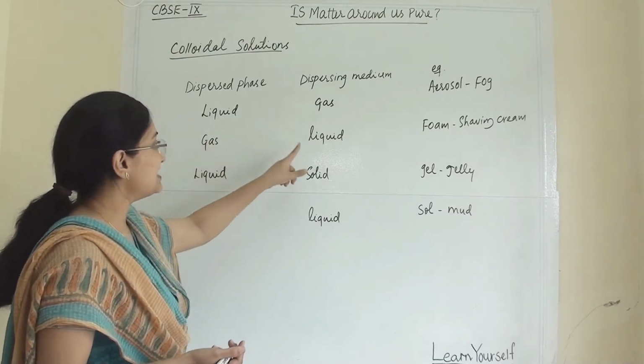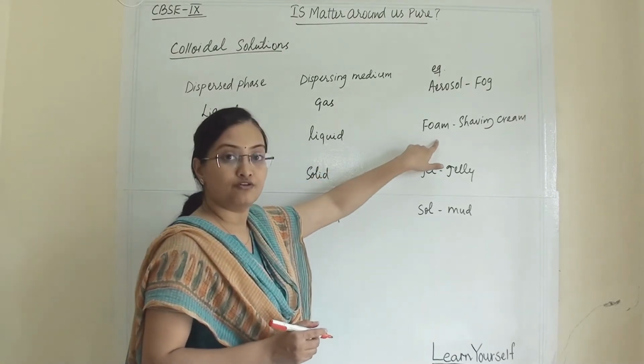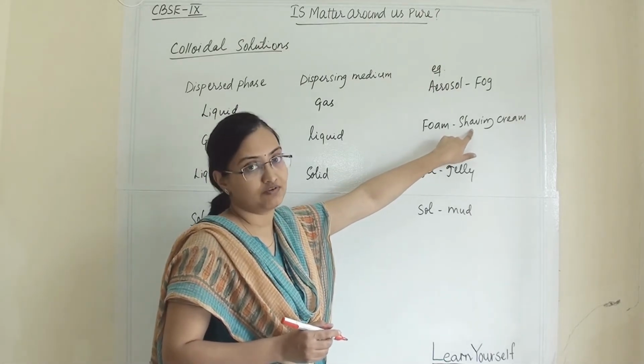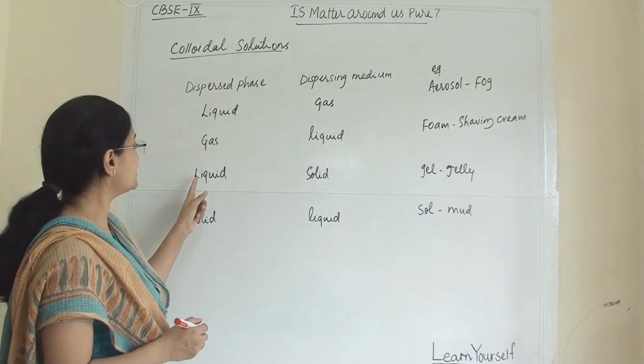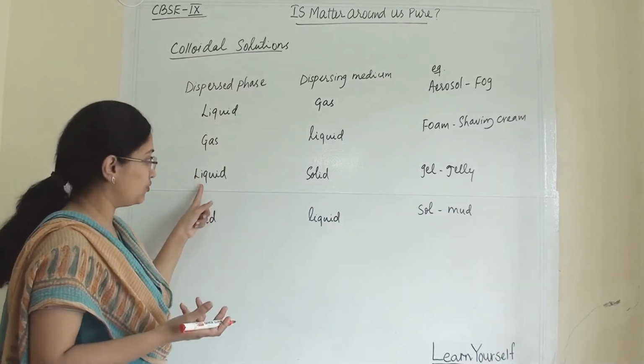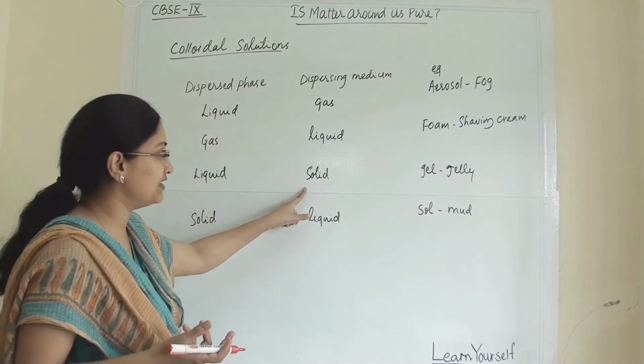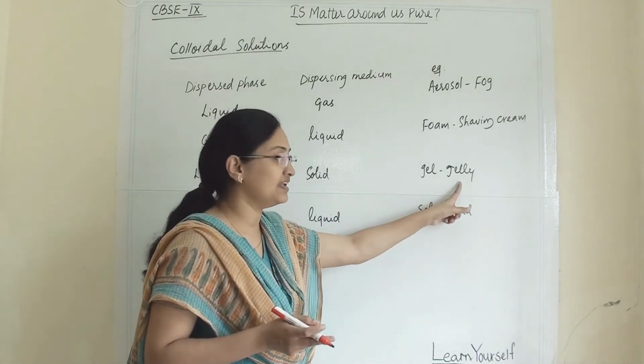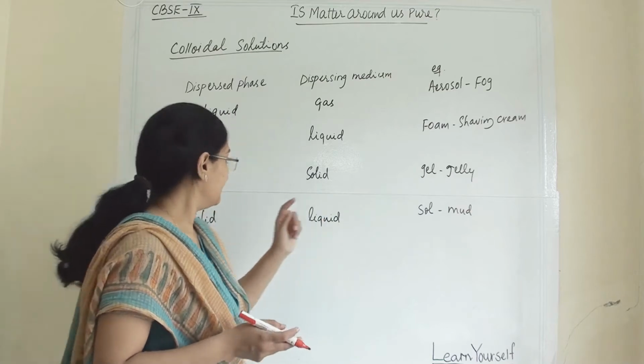When gas and liquid mix, we get a foam type colloidal solution, and the example is shaving cream. Next, when the dispersed phase is liquid and the dispersing medium is solid, we get a gel type colloidal solution, and the example is jelly.